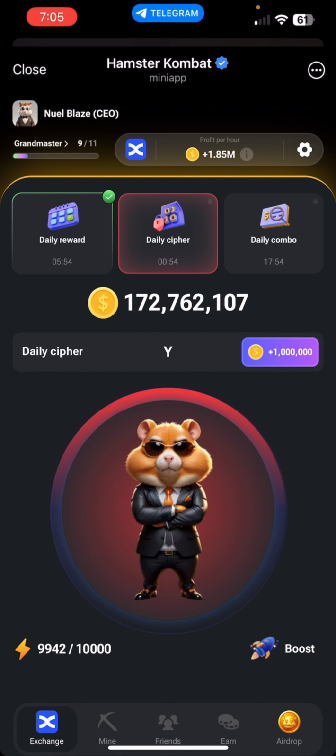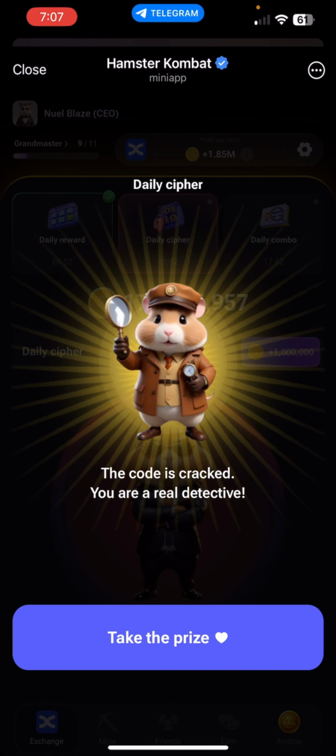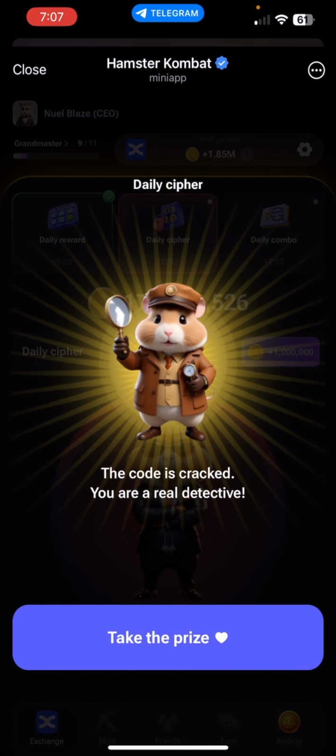So that's for Y. Now I is dot dot. Now E is one dot. Now L is dot dash dot dot. Now finally the next letter will be D, which is dash dot dot. So we've been able to crack today's daily cipher.